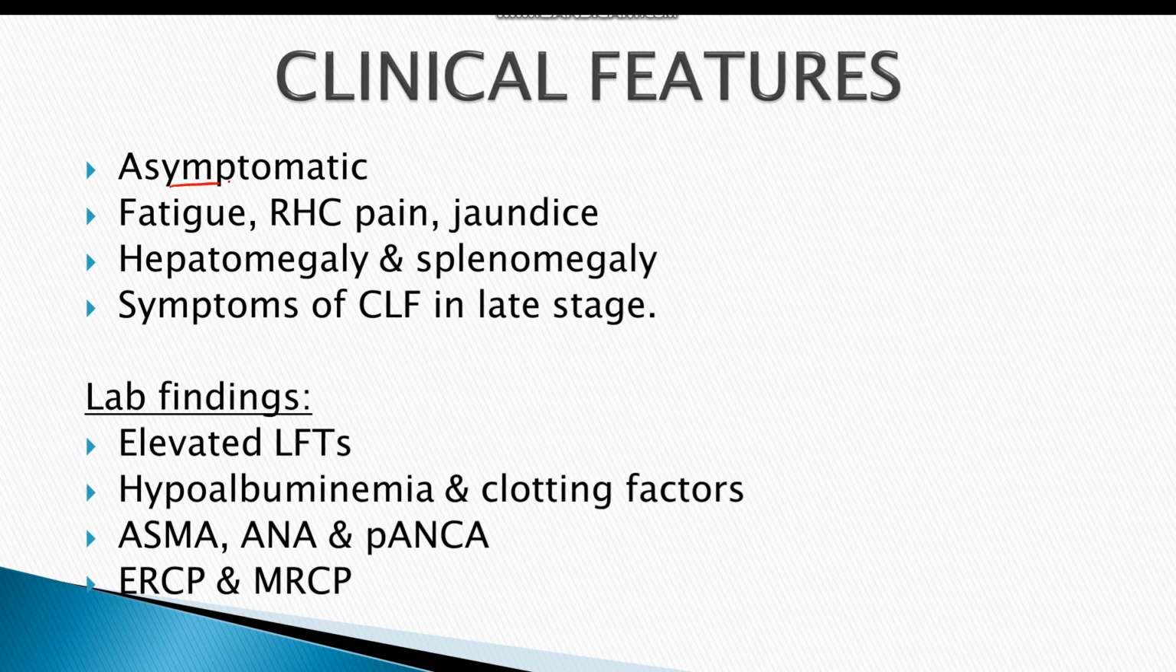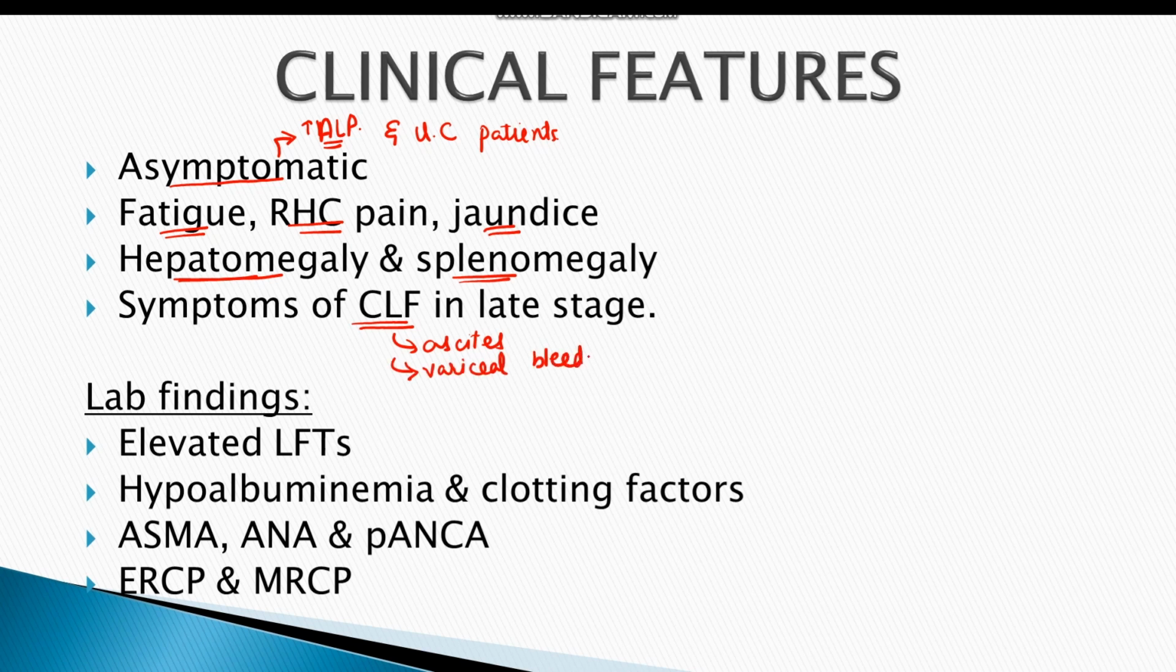The disease is asymptomatic in its early course and it is often incidentally discovered due to increased level of ALP, as well as in the ulcerative colitis patients. Alternatively, the symptoms of primary sclerosing cholangitis include fatigue, right hypochondrial pain, and jaundice might also be present. The examination reveals hepatomegaly and splenomegaly, and in the later stages of the disease, the symptoms resemble the chronic liver failure which include ascites, variceal bleeds, and encephalopathy.